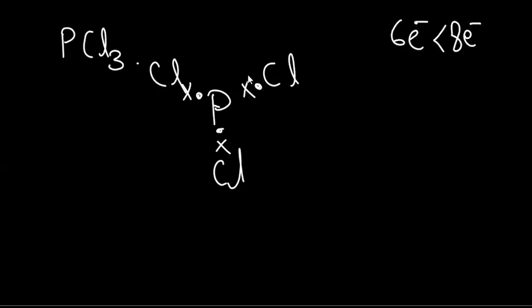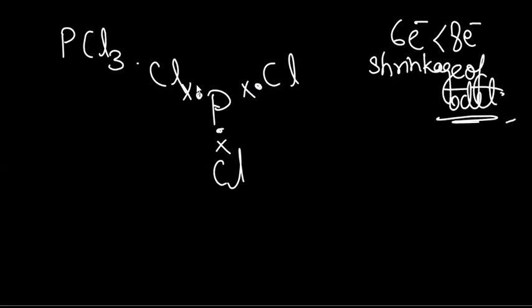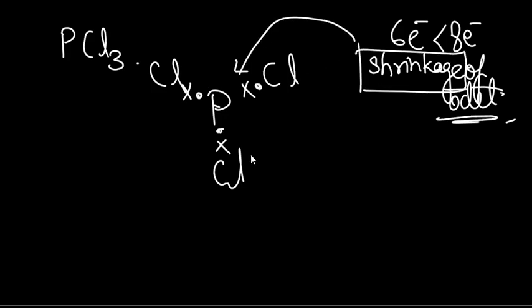So in this case, we say that the octet has shrunk. There is shrinkage of octet, but even though there is shrinkage, this phosphorus is stable in this form.